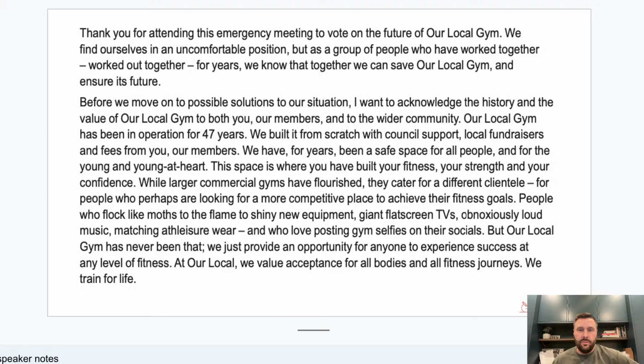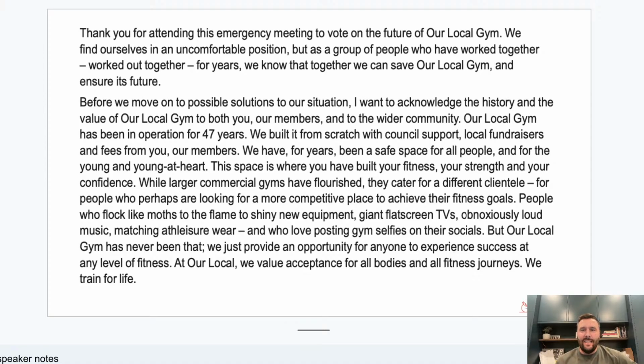Before we move on to possible solutions, I want to acknowledge the history and value of our local gym to both you, our members, and to the wider community. Now, a lot of students last year picked up on this idea of value. Oh, value, value, value. Great quote, and it is. All right, but we want to do a little bit more with it than just point out what it means. Our local gym has been in operation for 47 years. We built it from scratch with council support, fundraisers and fees from you, our members. We have for years been a safe space for all people. A lot of people picked up on safe space as well, which I can really see why. It stands out as a very deliberate language choice.